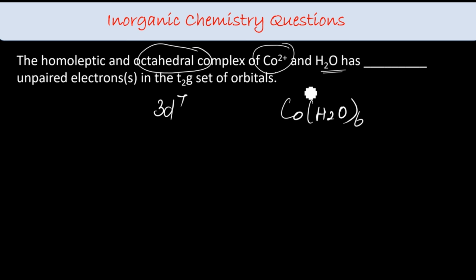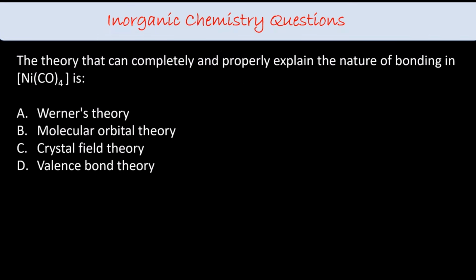Cobalt 2 plus is 3d7 configuration, right? So water is a weak field ligand. So t2g set 1, 2, 3, then 1, 4, 5, 6, 7. So in the t2g, how many unpaired electrons? Only 1 unpaired electron. Don't count all 3, only 1.